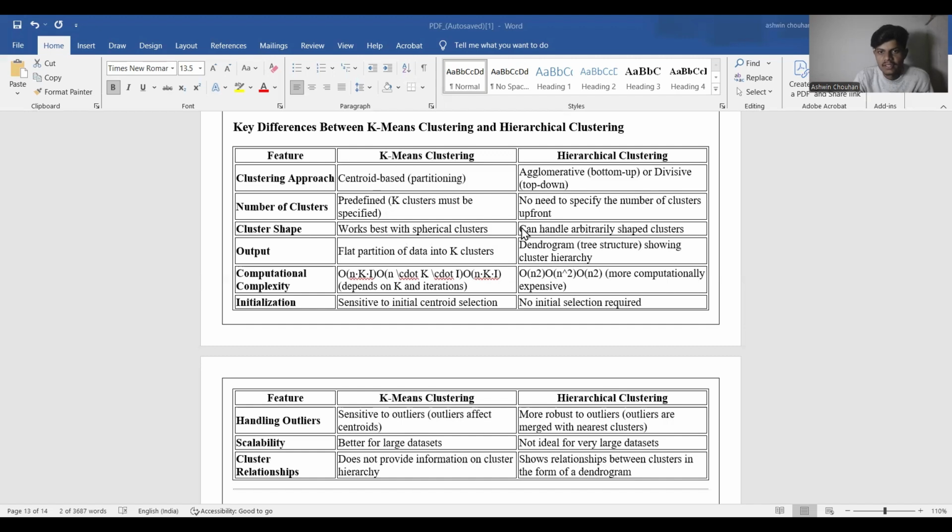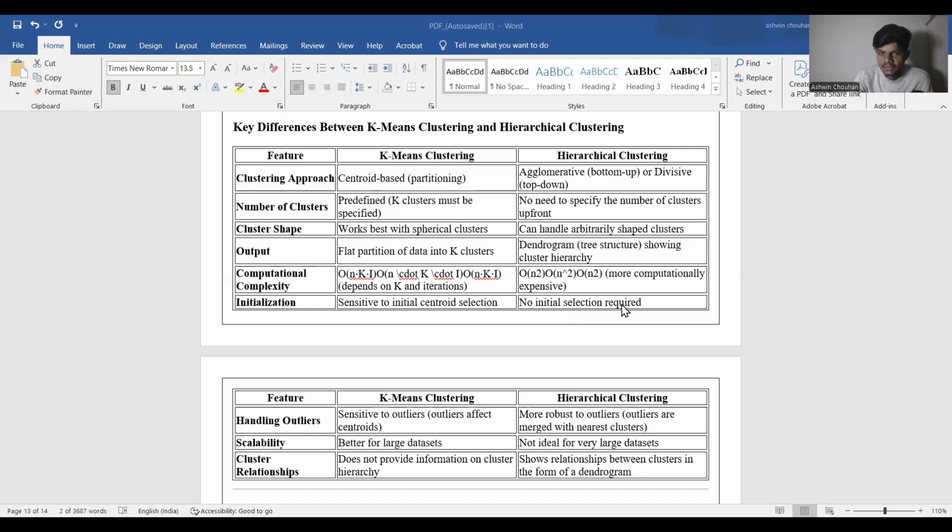Hierarchical clustering can handle arbitrary shaped clusters. Output: a flat partition of data into k clusters for k-means, or a dendrogram tree structure showing the cluster hierarchy. Computational complexity: k-means depends on k and iterations, while hierarchical clustering is more computationally expensive. Initialization: k-means is sensitive to initial centroid selection, while hierarchical clustering